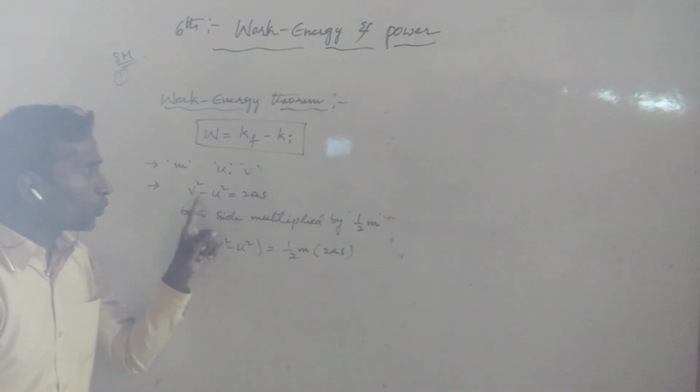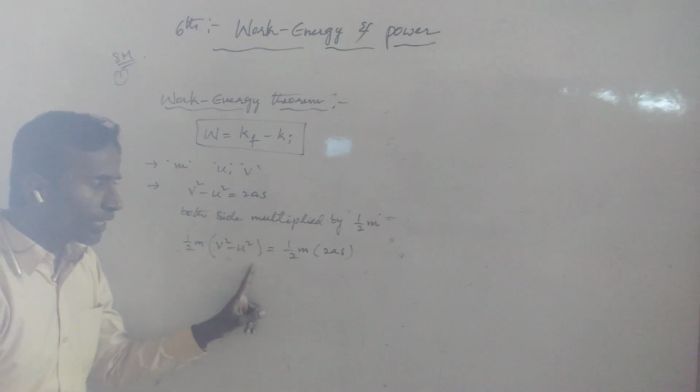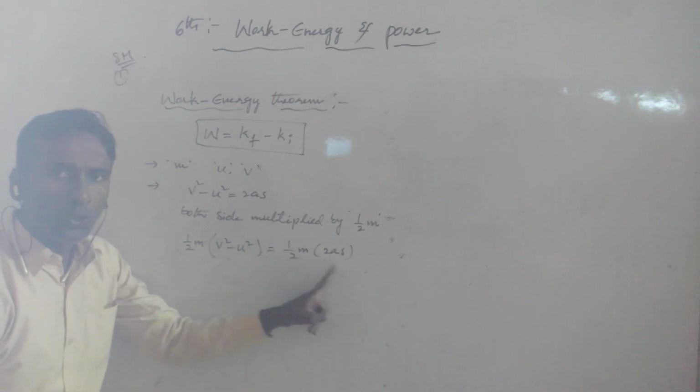So half m into v square minus u square is equal to half m into 2as. Both sides are multiplied by half m.